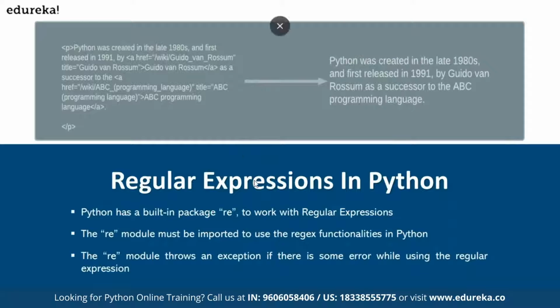And in Python, to do it, we have a module or library using which you can get these regular expressions done. That module's name is re. If there is an error, it will throw an exception, but if there is no match, it will just keep quiet. That means it will give an empty result. But if there is a match, it will respond with some data. That is how re works. re stands for regular expression, and it's a module or library in Python.